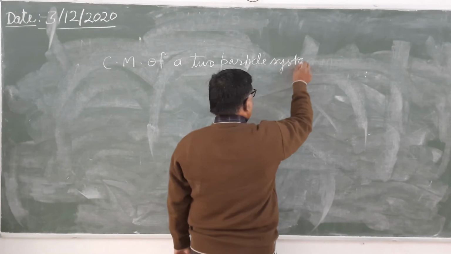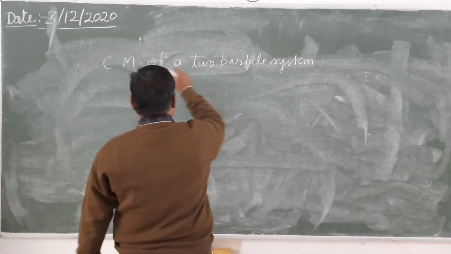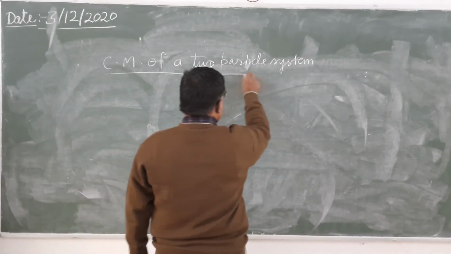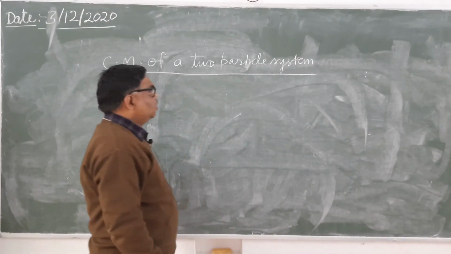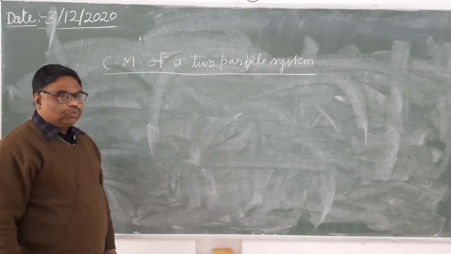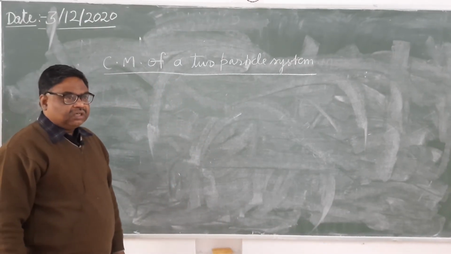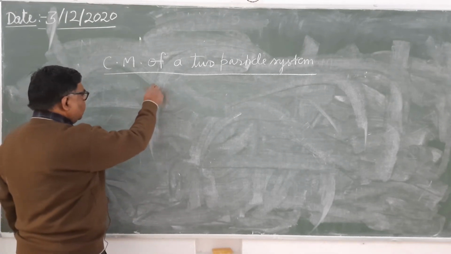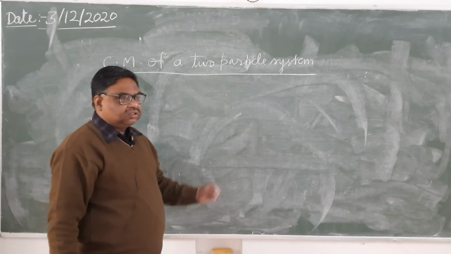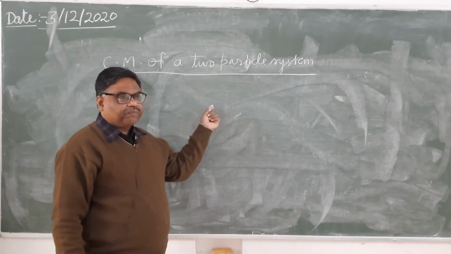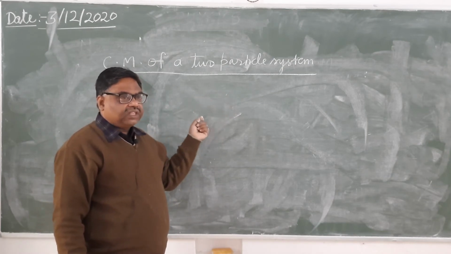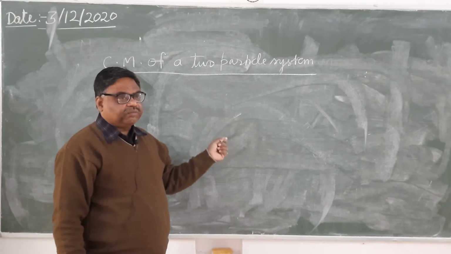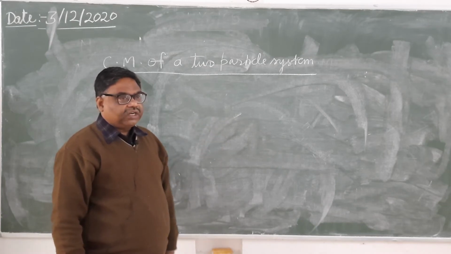Here we will not go into its derivation, only explain the result directly. It's clear? Now see here. The position of the center of mass we will describe with the help of a coordinate system.